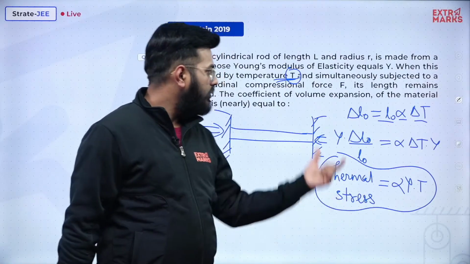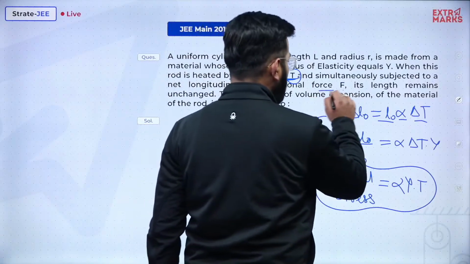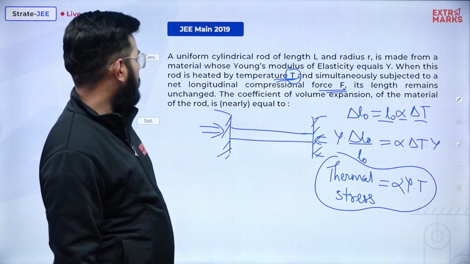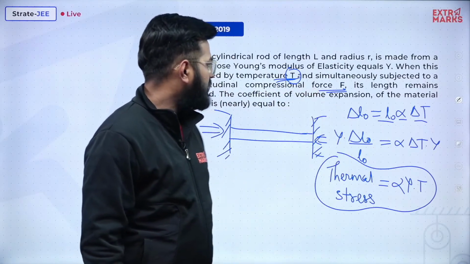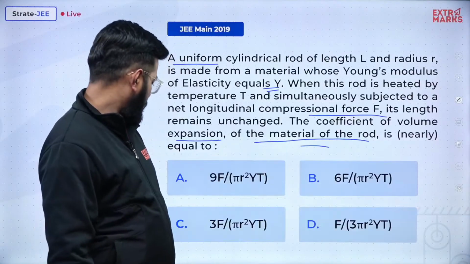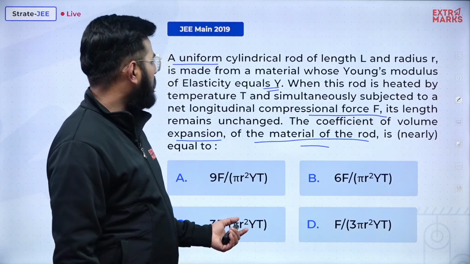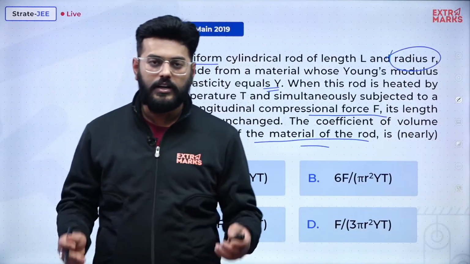So this will be equal to the compressive stress, and for the compressive stress, they have given the value of the compressional force. They also have given us the value of area as well, right? To a net longitudinal compressive force, F, its length remains unchanged. So they have obviously given us the value of area as well. They have given us the rod, the radius has been given, so we can very well calculate the area.